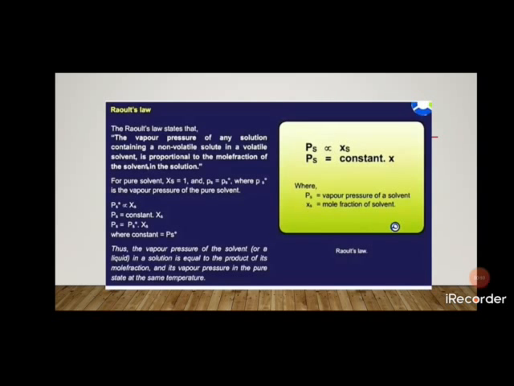In Raoult's law equation, for the pure solvent, Xs is equal to 1, that means the mole fraction of that solvent, and Ps is the vapor pressure of the solvent, and Ps naught is the vapor pressure of the pure solvent. Ps is equal to Ps naught. As per the equation, Ps is directly proportional to the mole fraction of that solvent. So the vapor pressure of the solvent is equal to a constant times the mole fraction of the solvent. That constant is Ps naught, which is the vapor pressure of the pure solvent.